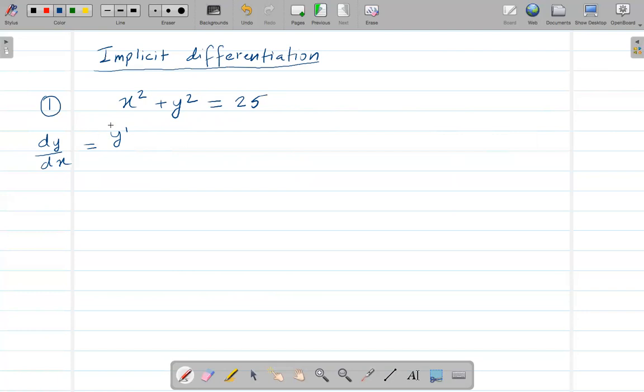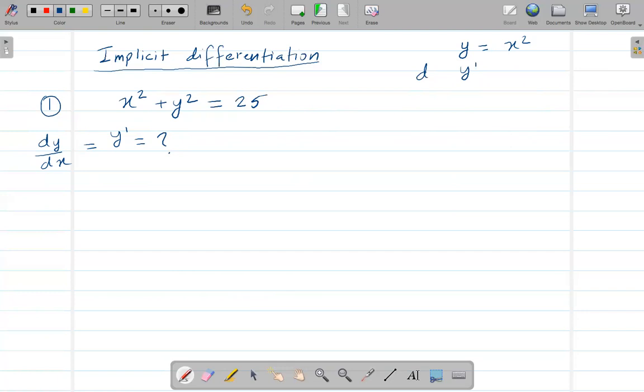So that means we are finding the derivative of y in terms of x. And we have this function where we have y squared. So far we were doing examples where there is just y without any power, and we were finding the derivative of y.